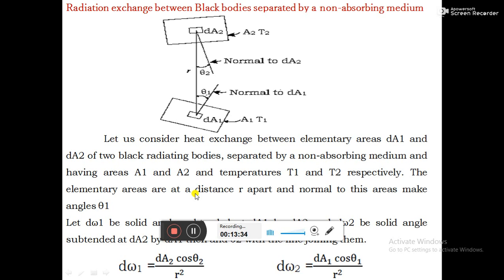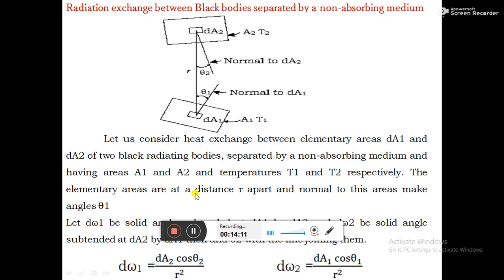Then dW1 and dW2 are given by the equation. What is dW1? It is the solid angle subtended at dA1 by dA2. That means when you view from dA1, dA2 makes a solid angle dW1. When you view from dA1 at an angle, it looks like a diminished object.